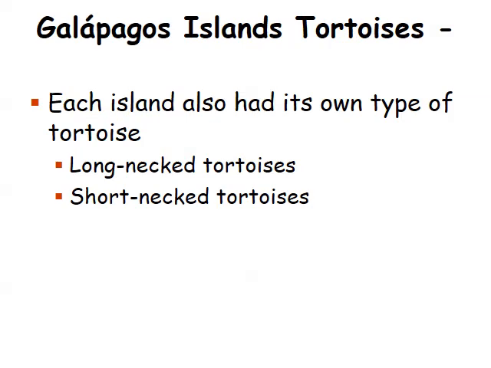He also noticed some differences in the tortoise, about 10 subspecies of tortoises. There were long-necked tortoises that were able to acquire food where it's scarce in very dry areas, and then short-necked tortoises, which were found in moist regions with the most abundant food.